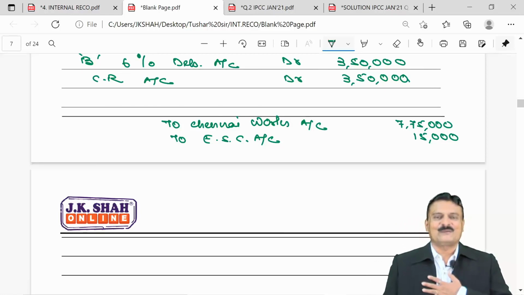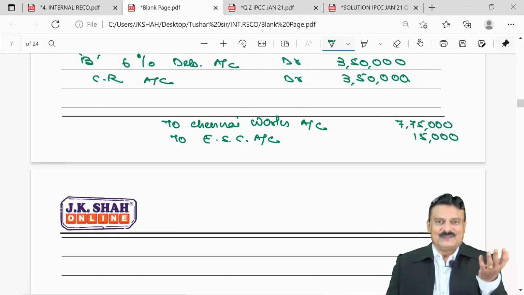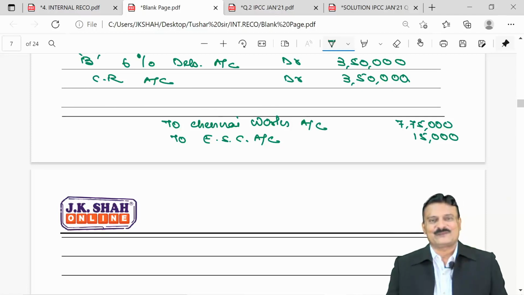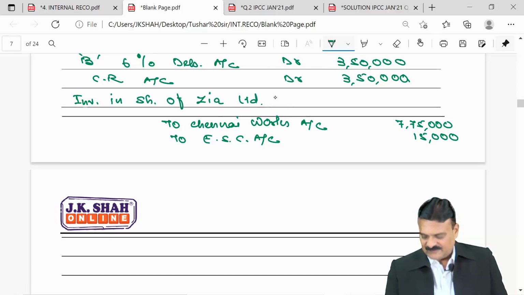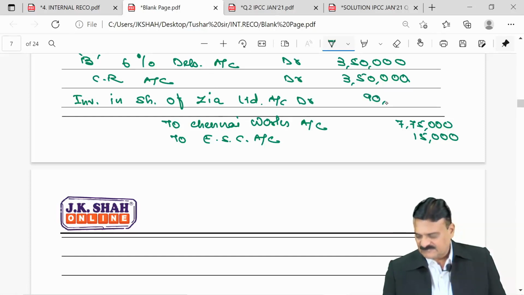So for our company Star Limited, we are getting shares of Zia. It's a kind of investment coming in for us. Debit what comes in. So I'll debit investment in shares of Zia Limited account, debit 90,000.